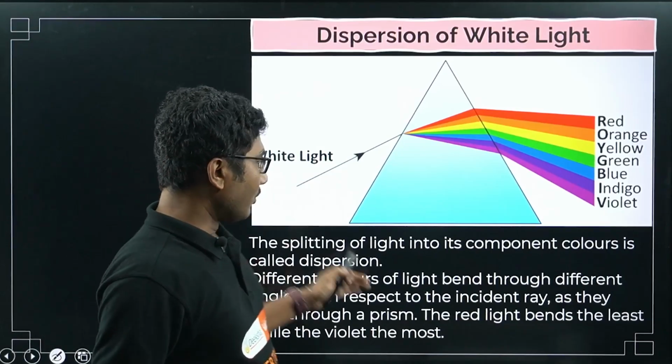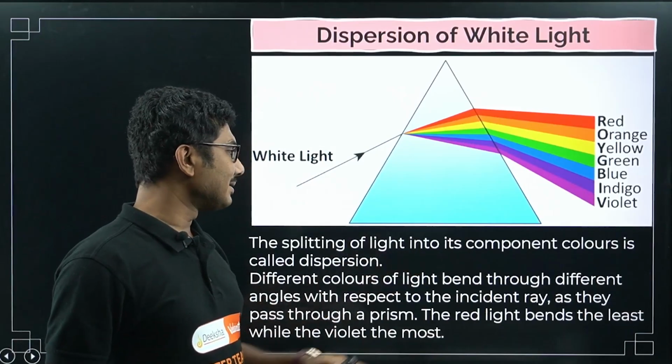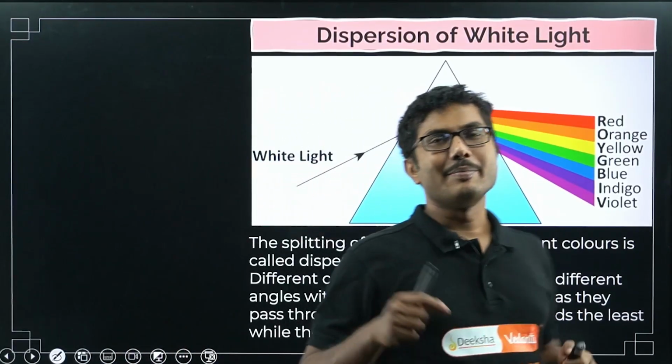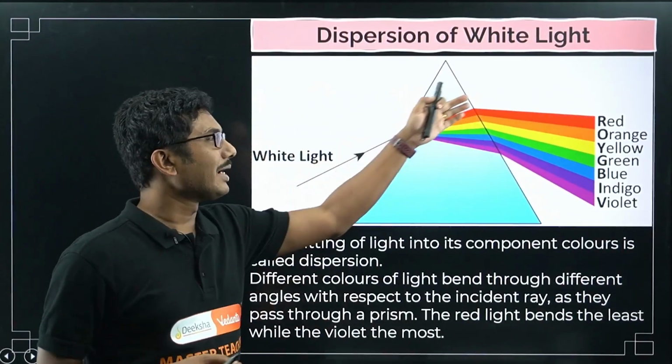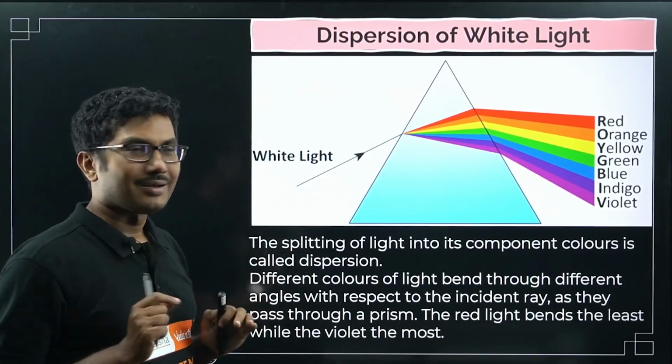Now, as they pass through the prism, the red light bends the least while the violet light bends the most. So as I said, the violet light bends the most, whereas the red light bends the least. That's why you get this kind of spectrum, and this is called dispersion of white light. Next,